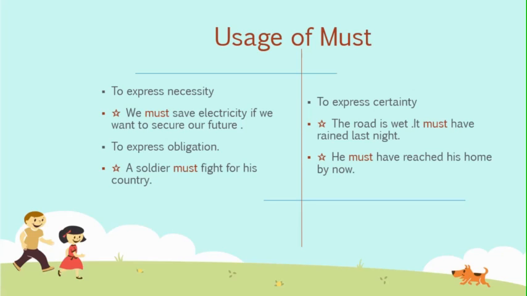Next use of must is to express certainty. For example, the road is wet. It must have rained last night. Means though it is not raining now, the wet road shows that we are sure that it had rained last night. He must have reached his home by now.